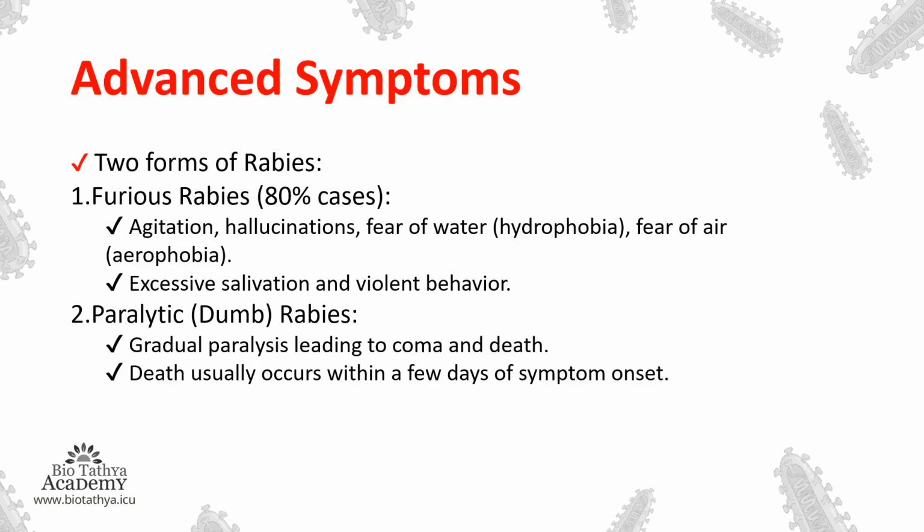So in the paralytic or dumb rabies, the person will not show any kind of agitation. He will not be aggressive. He will not be furious. He will not show any kind of rage. But he will be in a paralytic state where he will be leading to coma and ultimately death.